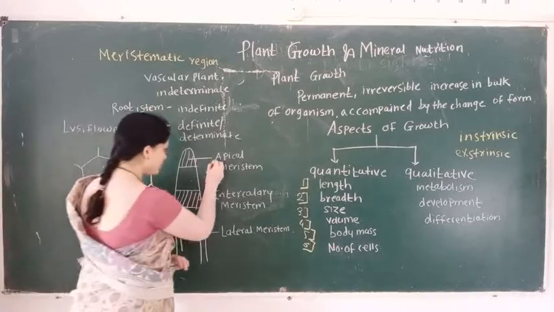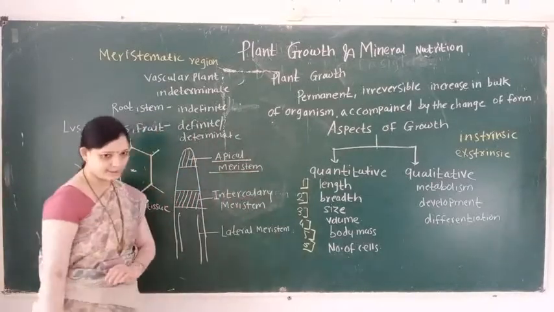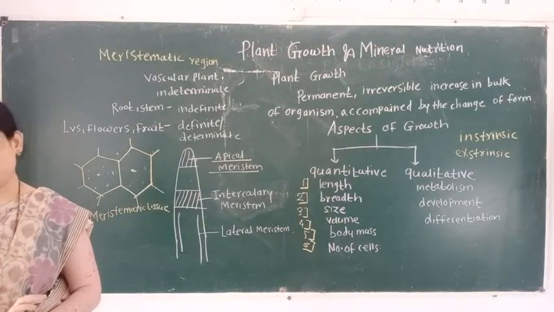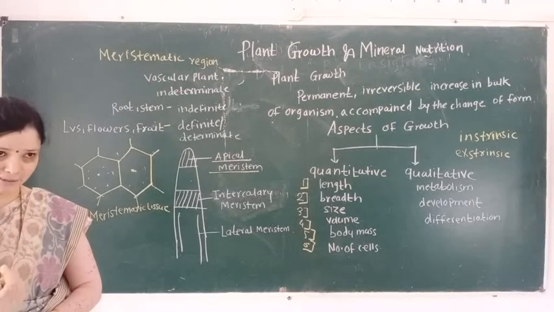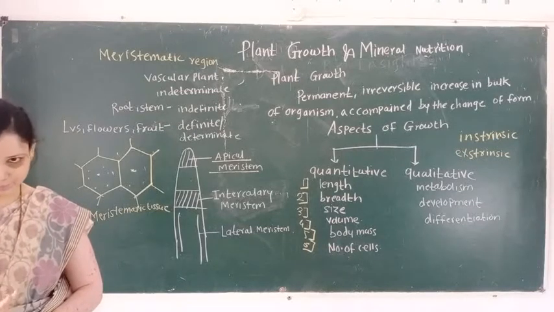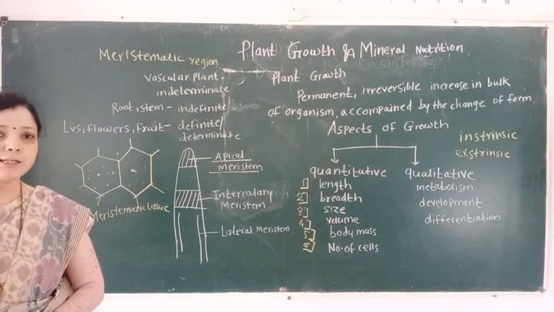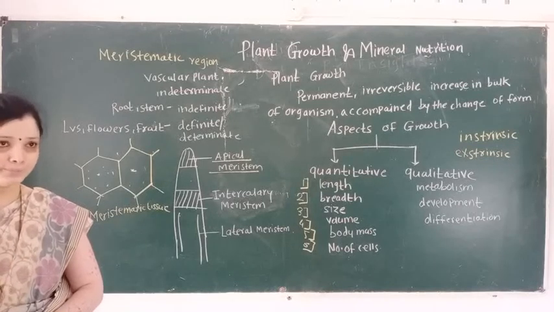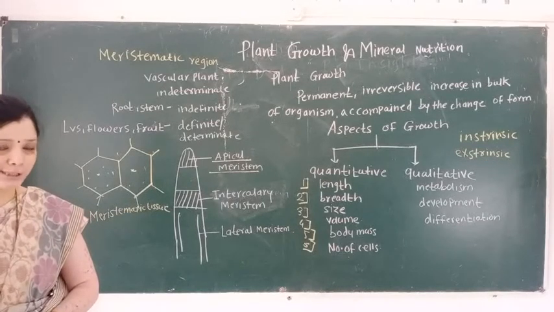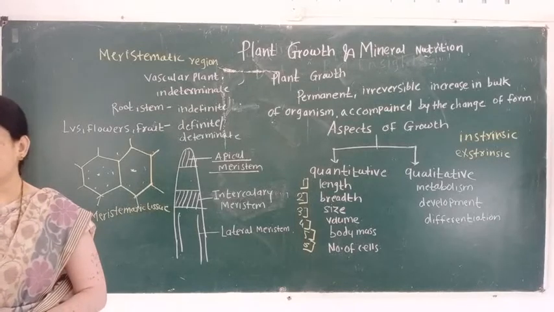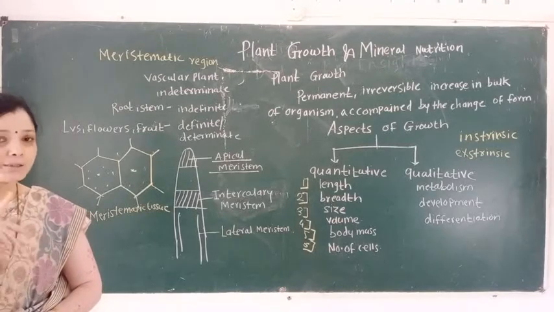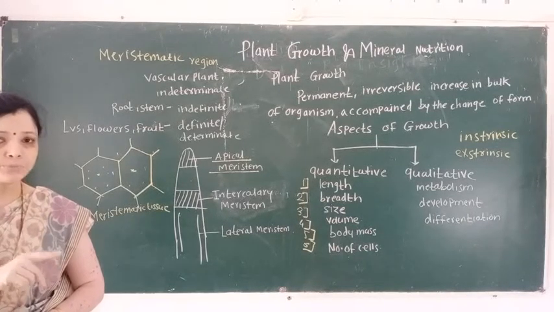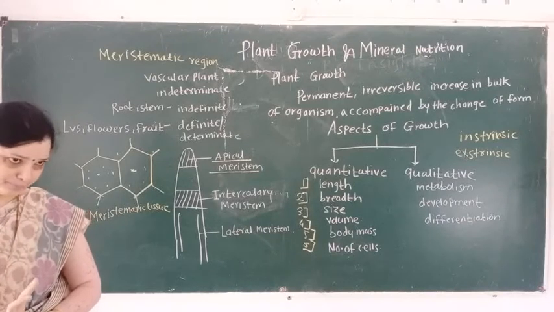The first type is known as apical meristem. Where is apical meristem present? Apical means apex or tip portion. Apical meristem is present at the apex of the root and the apex of the stem.